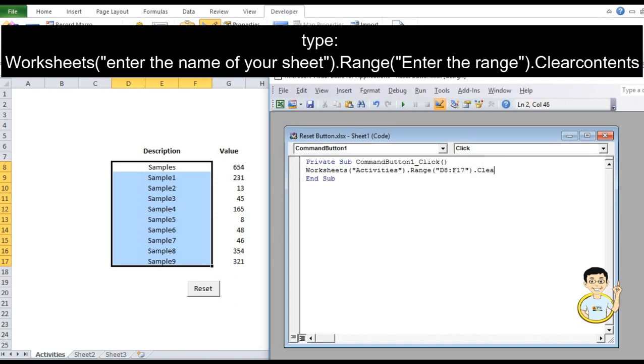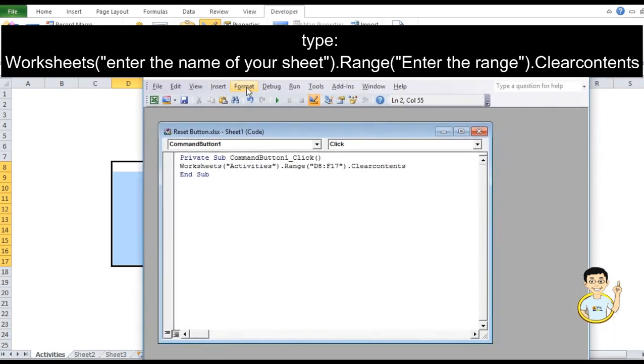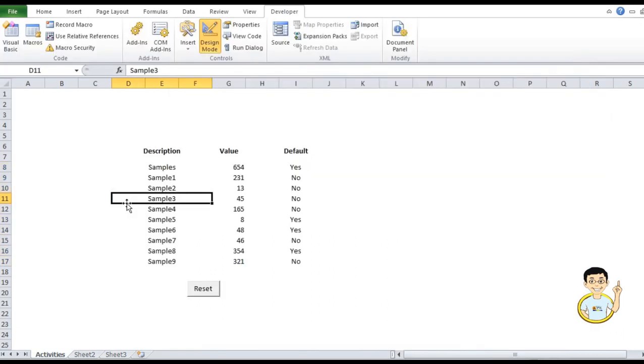Dot clear contents. So this is our command to clear the contents.